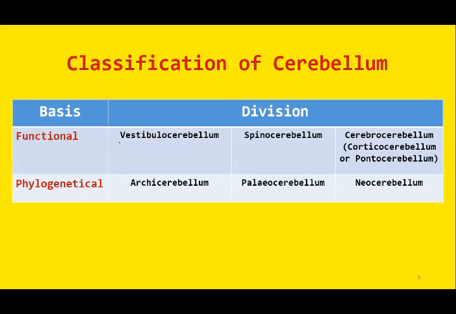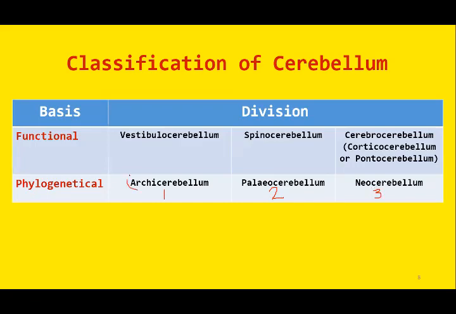Phylogenetical classification means on the basis of its embryological development, that is, on the basis of its evolutionary stages. So we can classify cerebellum on the basis of the evolutionary stages into three portions. The first one is archicerebellum. The second portion is paleocerebellum, and the third is neocerebellum.